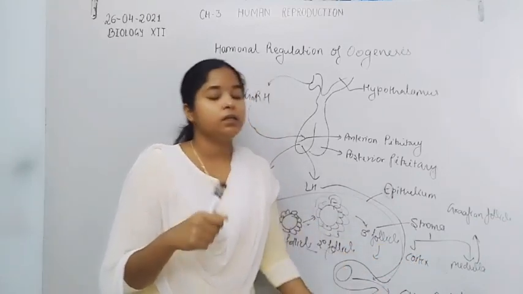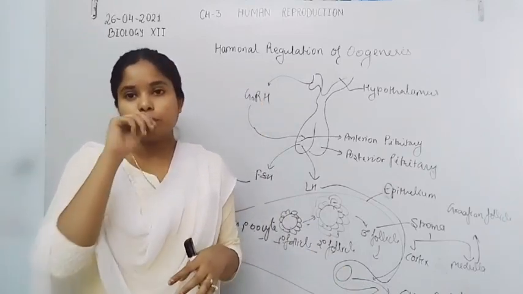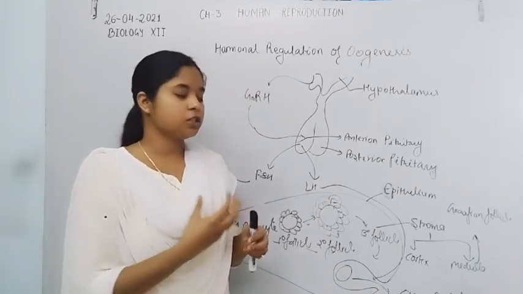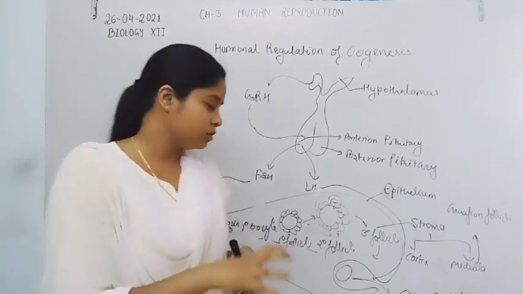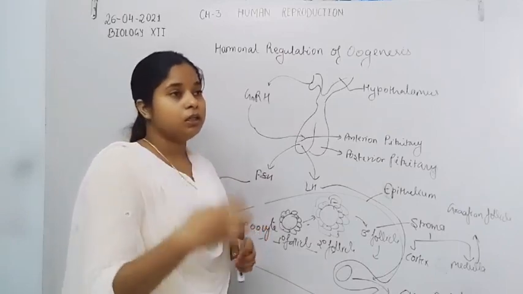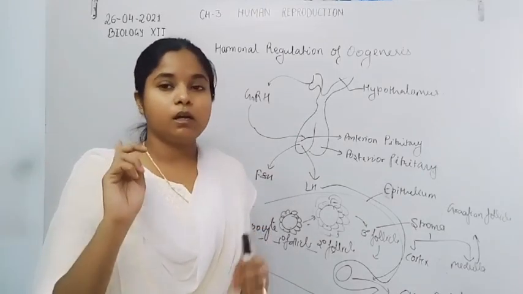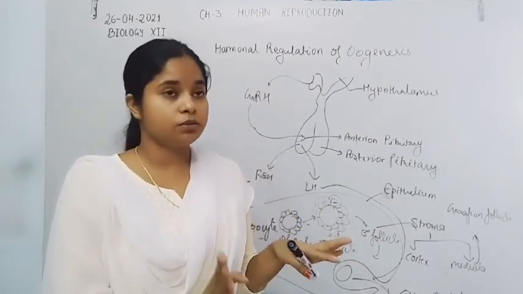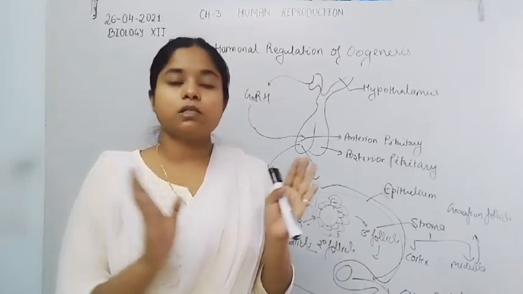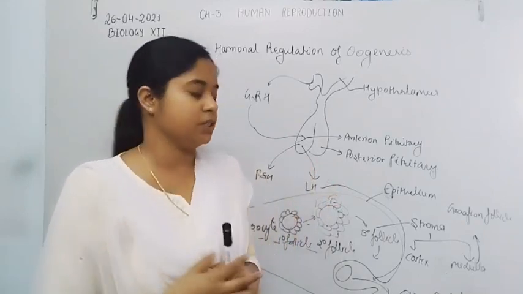The ovum is then caught by the fimbriae, because the fimbriae of the infundibulum always rotate over the ovary, so whenever the ovum is released by the ovary, the fimbriae catch it and transfer it through the ostium into the fallopian tube, the ampullary region. The ovum is finally transmitted into the isthmus ampullary region for fertilization, because this region provides the specific environment for fertilization.